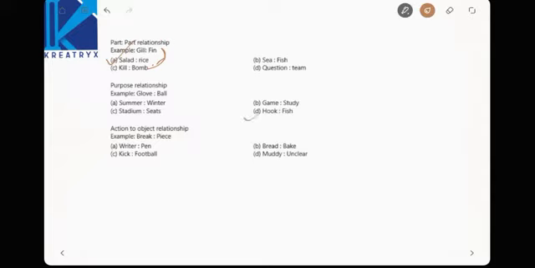Hook is used to trap the fish, right? The same relationship. Now action to object: break, piece. When you break it, it becomes pieces, right? Now see here, writer, pen, bread, bake, muddy, these are all wide relationships. See here, kick, football, when you kick the football it moves, right? When you break it, it becomes pieces, the same relationship. Have you understood the things? Right, now let us go with the next one.